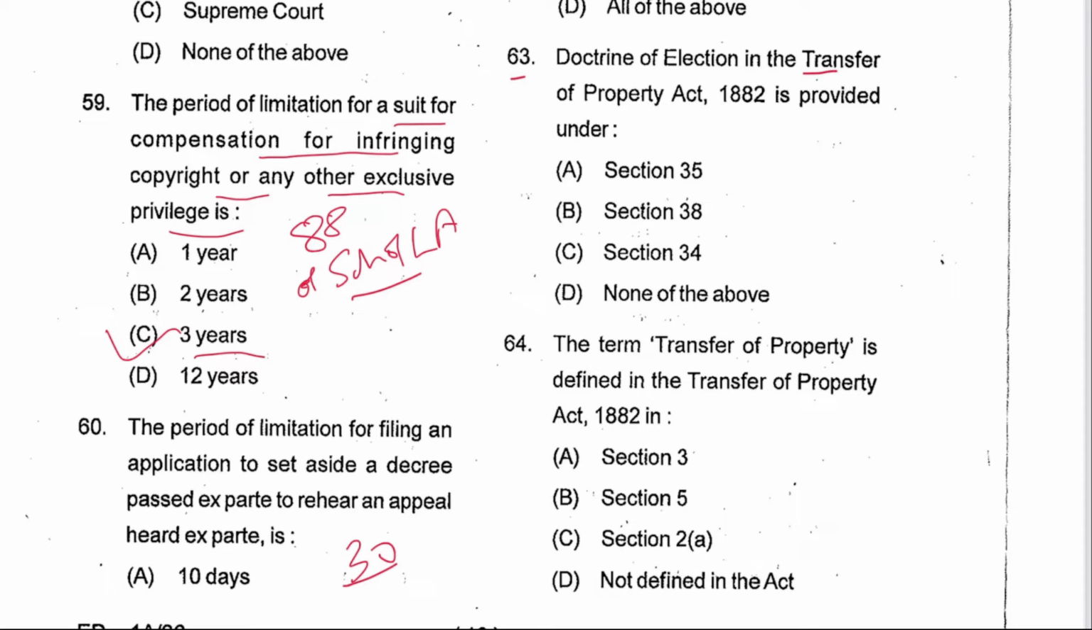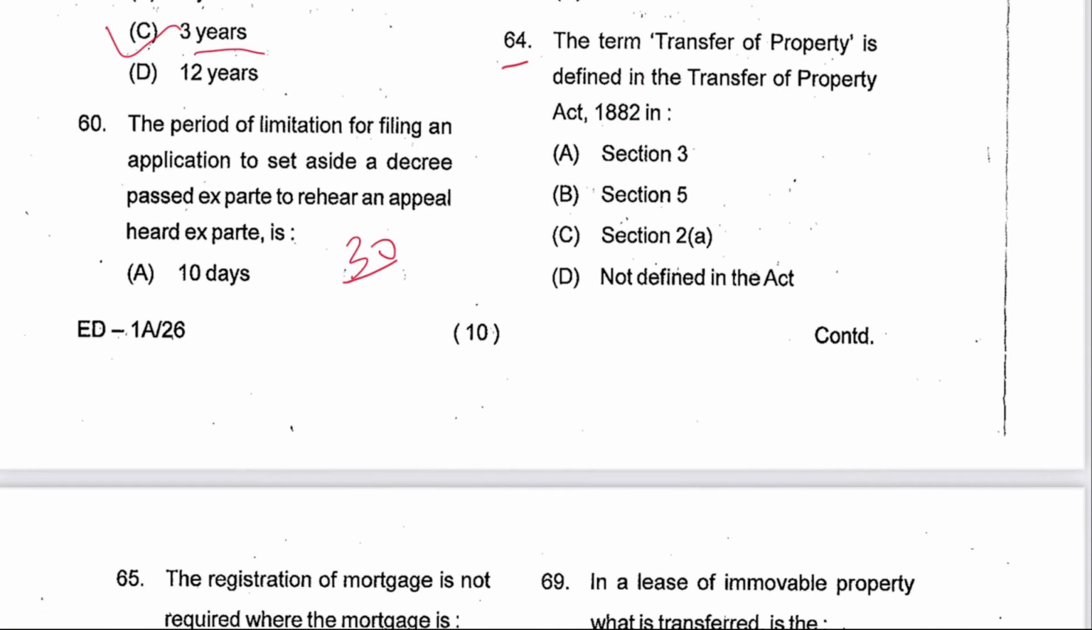Next 63. Doctrine of election in the Transfer of Property Act is provided under section 35. A is the answer. Next 64. The term transfer of property is defined in TPA in section 5. 3 is the answer.